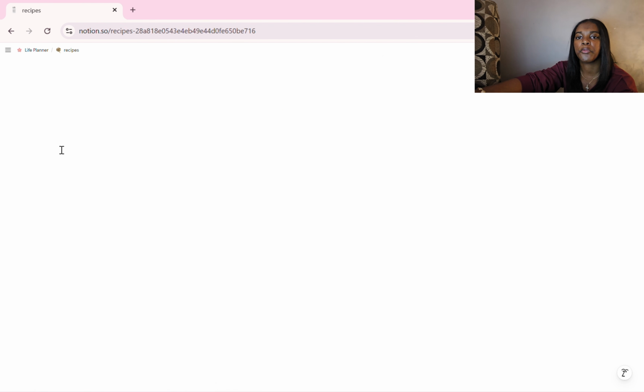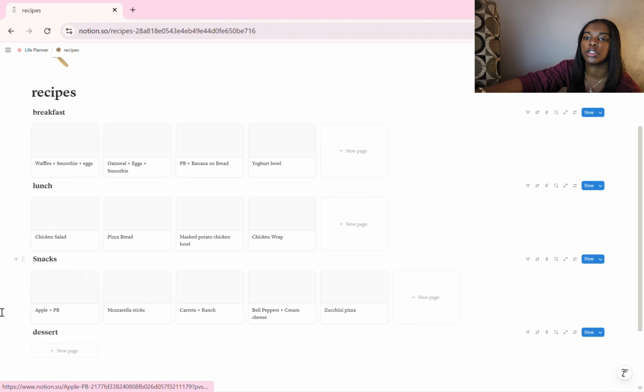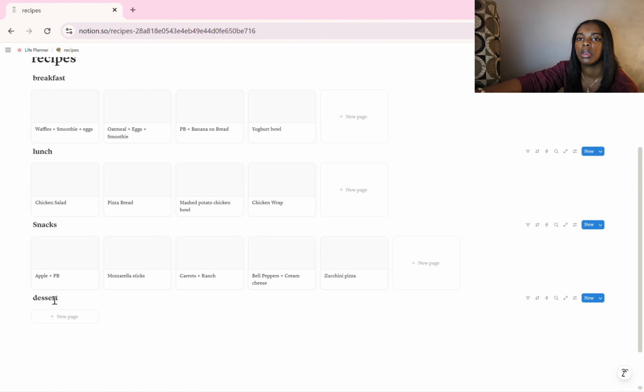Then underneath I have my recipes page. My recipes is essentially an extension of my meal plan page, except this is strictly things I can eat: waffles, smoothies, eggs and oatmeal, chicken salad, pizza bread, apple and peanut butter, mozzarella sticks. I don't really have any desserts. I probably just pick like a school.